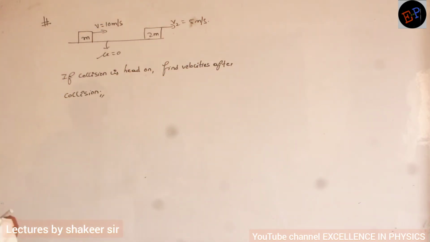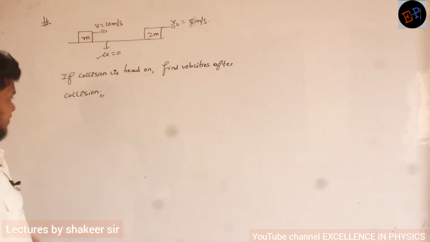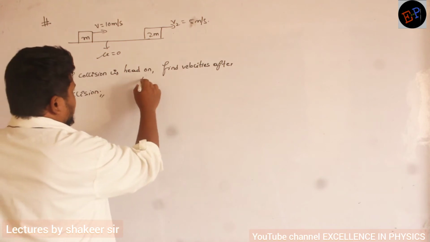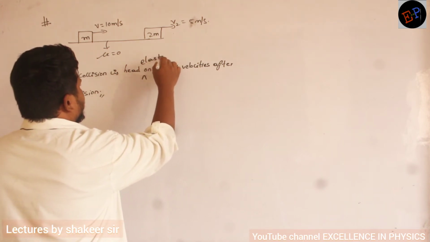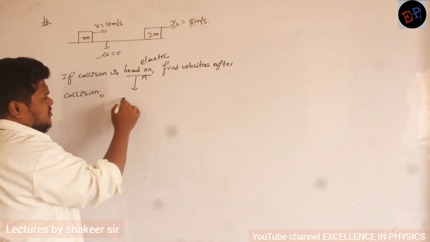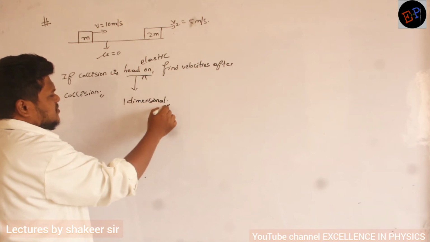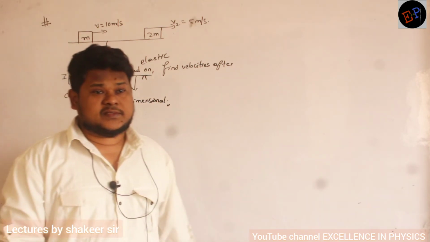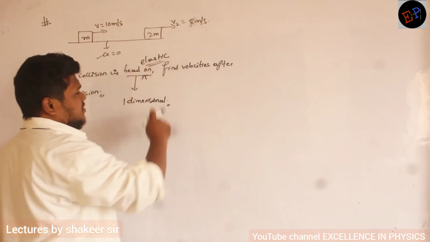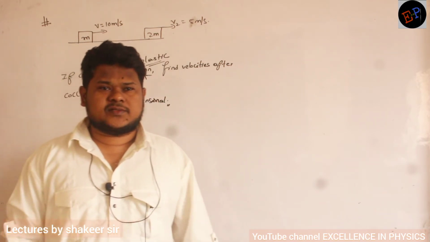So these are the masses, they are traveling on a frictionless surface. So the collision is head on, and it is elastic also. What is meant by head on collision? Head on collision means one-dimensional collision. They are colliding only along x-axis or either along y-axis. That is called head on collision. And elastic collision means what? Momentum is conserved, kinetic energy is also conserved.